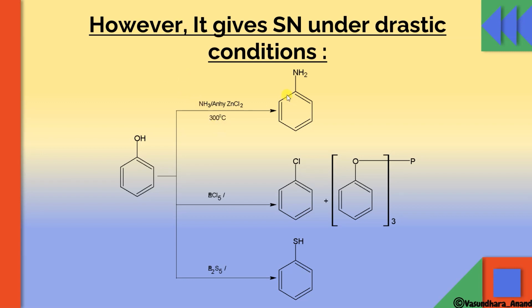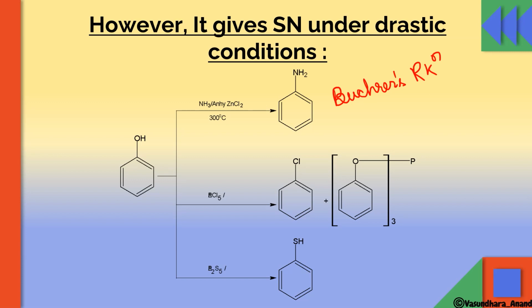And this reaction is known as Bucherer reaction. Okay. This comes under the nucleophilic substitution reaction. So with ammonia, what will happen? This OH with H will come out as H2O, and this NH2 will attach over here. So obviously a catalyst will be needed because this reaction is not at all possible at normal condition.